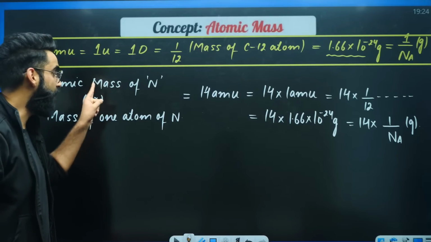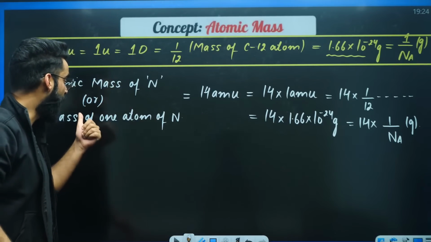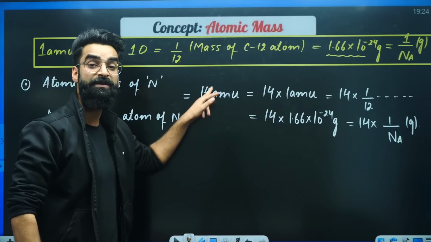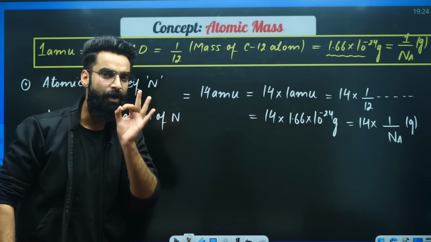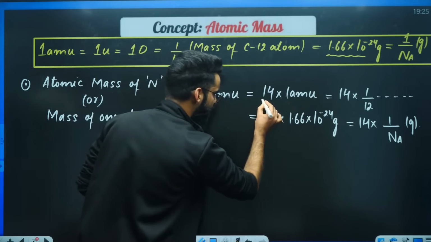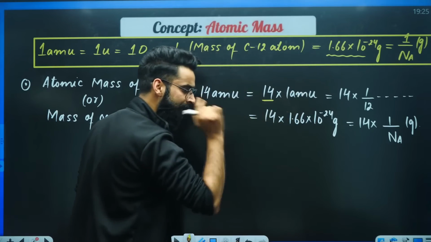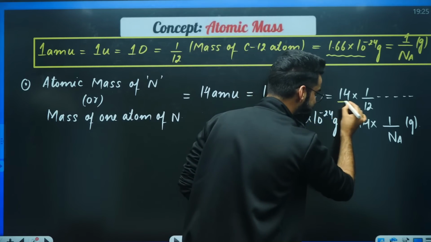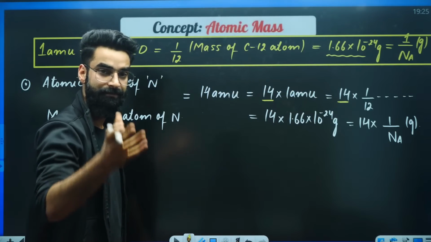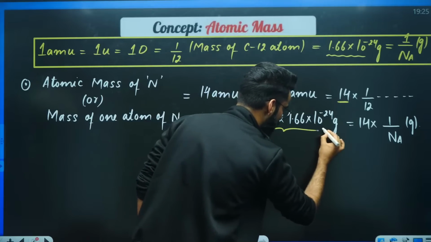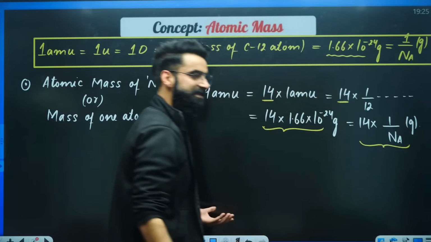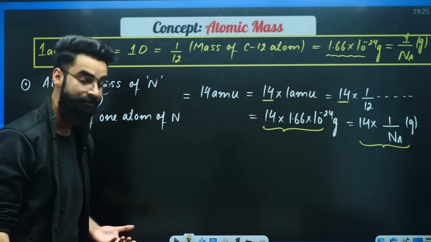I want to calculate the mass of one atom of nitrogen, and it comes out to be 14 AMU. That means one atom of nitrogen is 14 times heavier than 1 AMU, that is, 14 times heavier than 1/12 of the mass of carbon-12 atom. This particular term is the mass of one nitrogen atom in grams. Even this is the mass of one nitrogen atom in grams. I hope every single thing is clear to you.